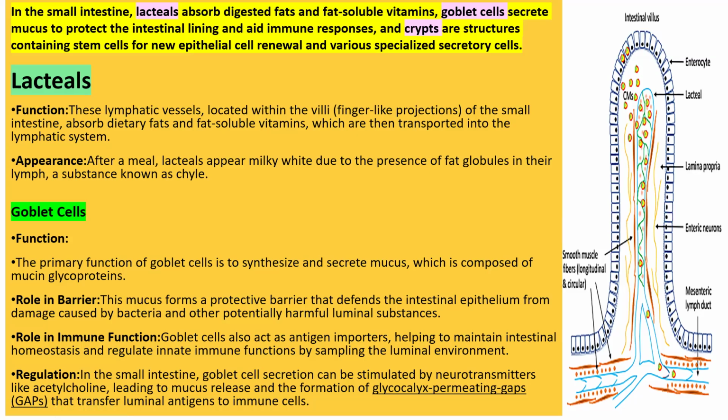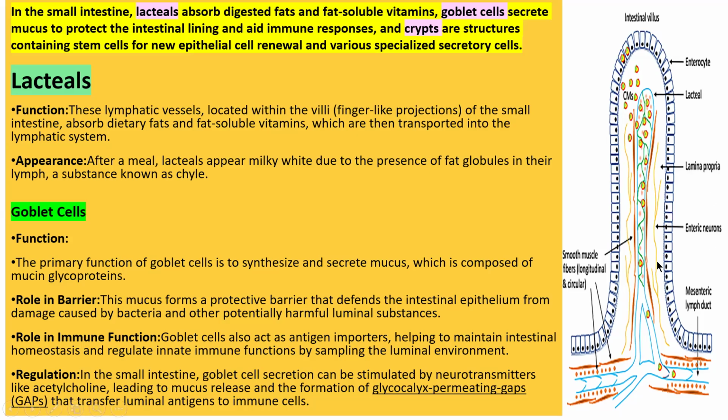So the fat globules in the lymph are known as chyle. Chyme is semi-digested food in the stomach. Kindly note down, chyle is the presence of fat globules in the lymph. Chyme in the small intestine, chyle in lacteals.